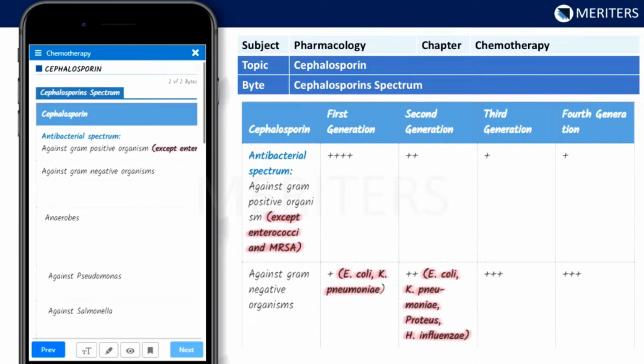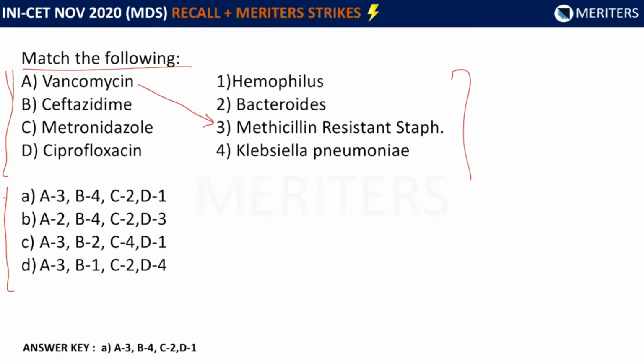If you see the first option, vancomycin, it specifically acts on MRSA, methicillin-resistant staph, and the mechanism of action will be inhibition of protein synthesis. Ceftazidime is a third generation cephalosporin. It acts against Klebsiella pneumoniae. This third generation has wide coverage for Klebsiella pneumoniae. Metronidazole, as we all know, acts against the anaerobes. So Bacteroides will be the right option here.